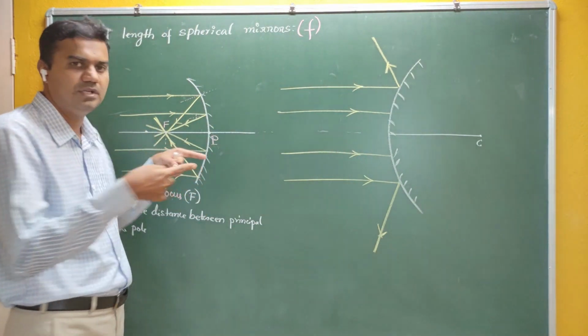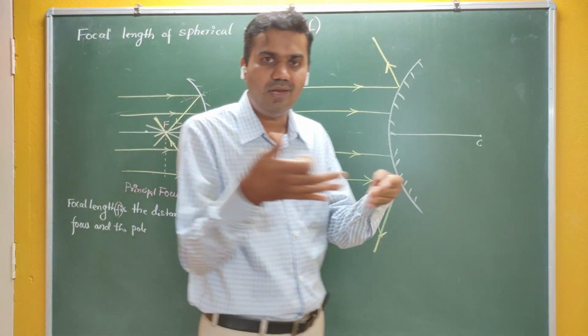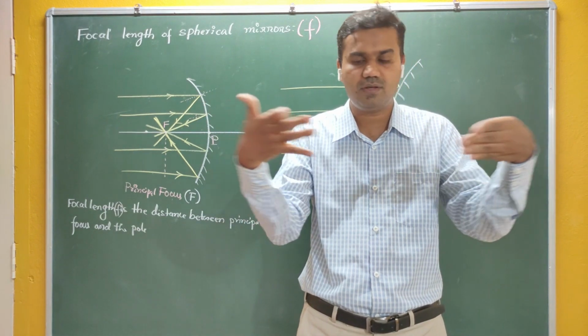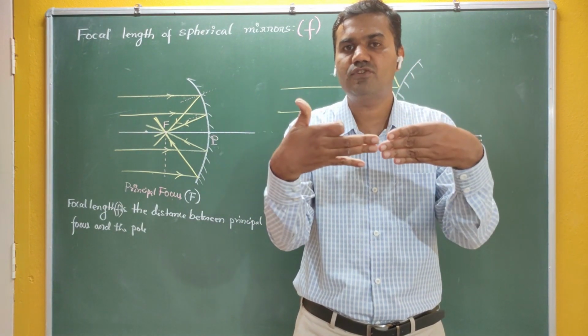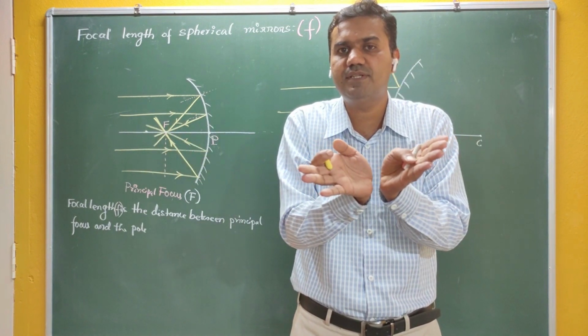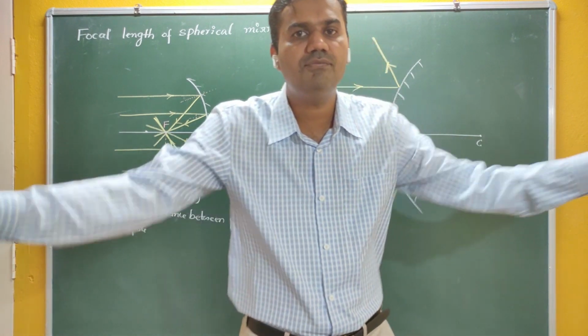What is meant by converge? Converge means all are moving towards a particular point here. That is called converging. All are coming towards a particular point, that is called converging. What is diverging? Diverge means they are moving away from each other.